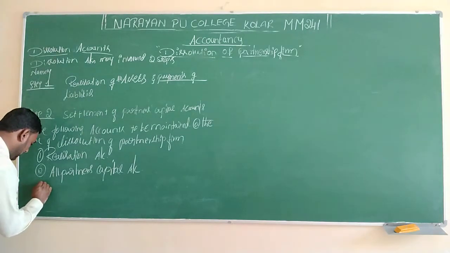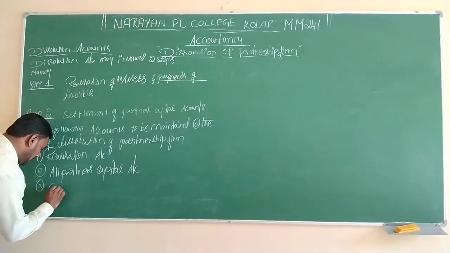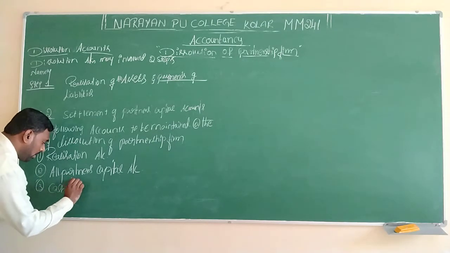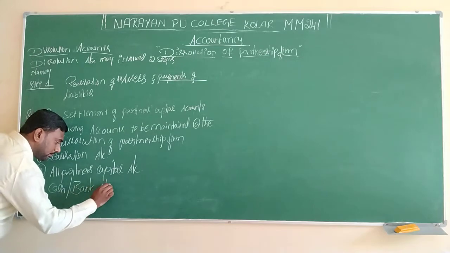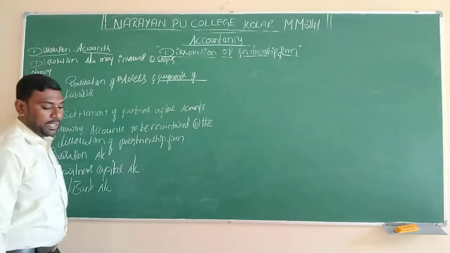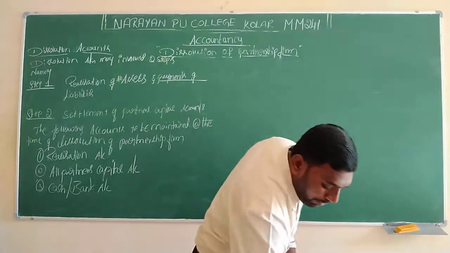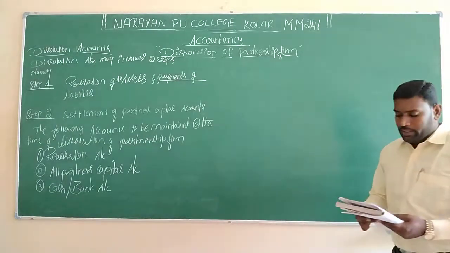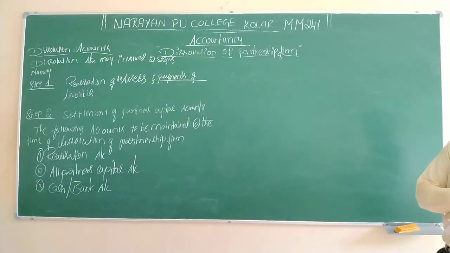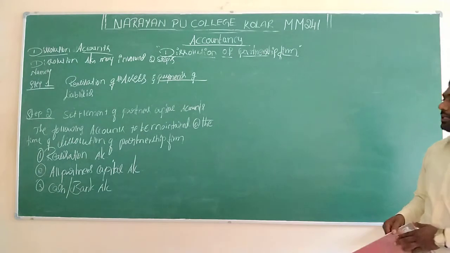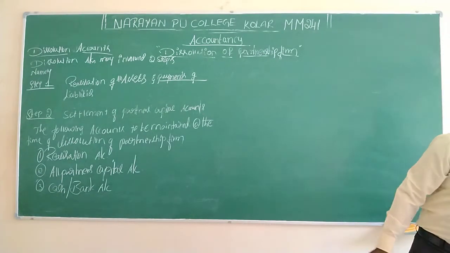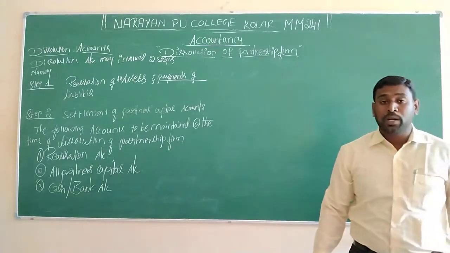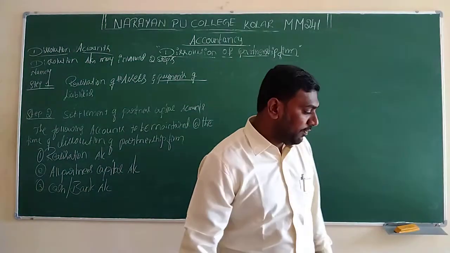And finally, the third account is the cash or bank account. Finally we have to prepare the cash or bank account. So these are the 3 accounts we have to prepare at the time of dissolution of a partnership business or partnership firm.